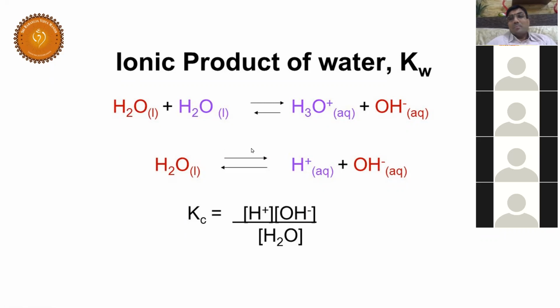Listen. So please mute your phones. See, students, water, what happens when it dissociates? It is a weak electrolyte. Let us not say it is an acid or a base. Water is a weak electrolyte. So what is an electrolyte? Nihita? Which dissociates into ions and conducts electricity, right? So will water conduct electricity or not?